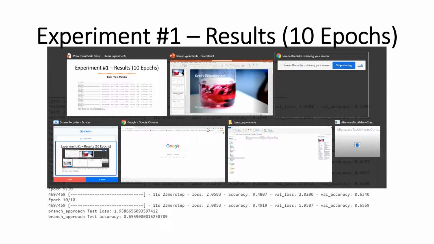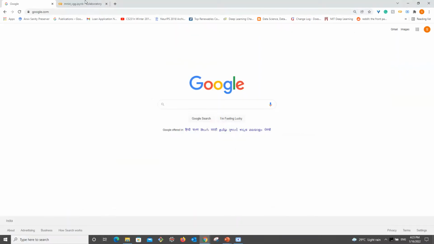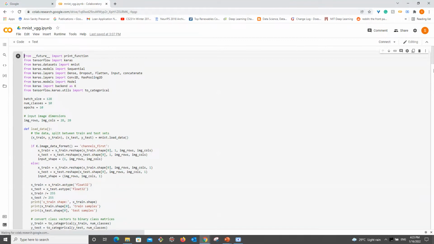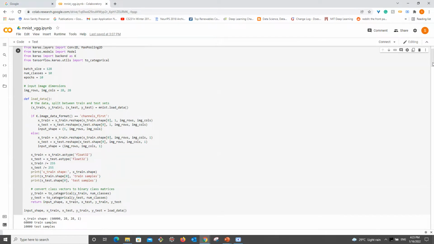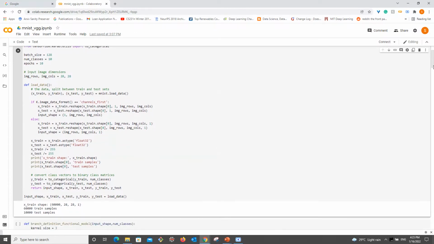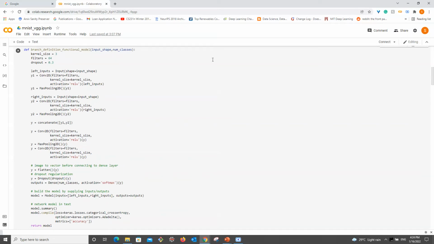The code for it, I'll quickly run through. So this is the gist of it. The first part here, you load the existing dataset, mnist.load_data, and then we divide it into train and test. Basically, this method loads the data and gives you the train and test split. The next part is two convolution inputs, a left input and a right input. Both get passed through a layer of convolution, and then you concatenate, then we have the successive layers, and then we build the model.